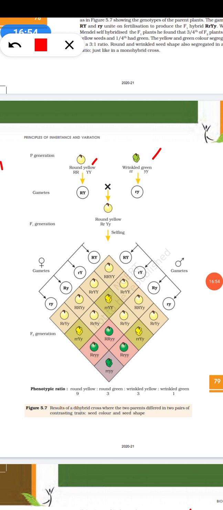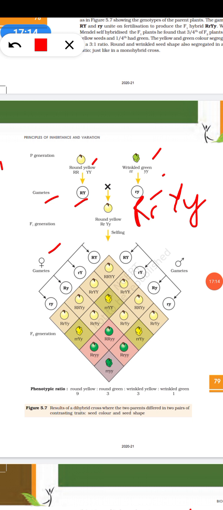So in the gametes, from the first parent we have R and Y, and from the wrinkled green, small r, small y. So in the F1 generation, what will we have? Capital R, small r, capital Y, small y. I told you, always write the capital first and the small next.